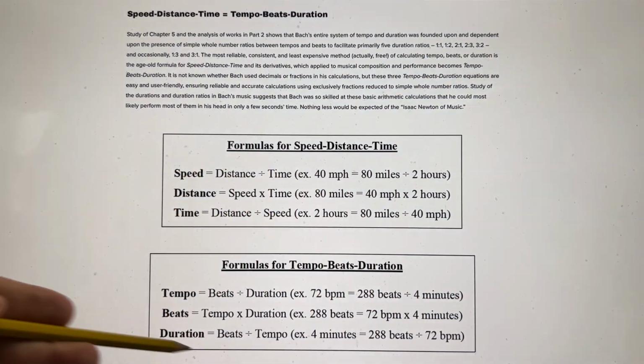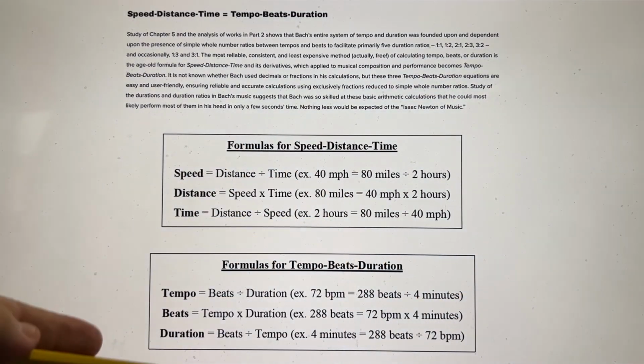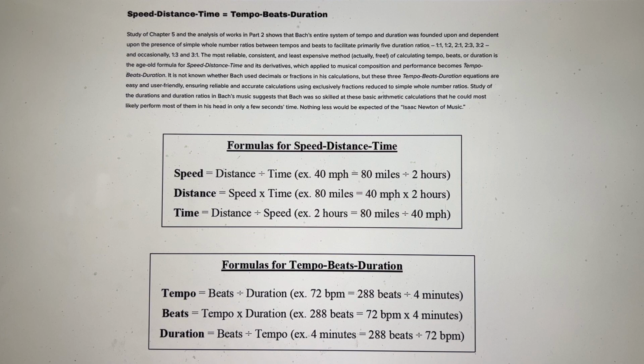So any way you look at it, Bach could have calculated anything he wanted to calculate using this formula for tempo, beats, and duration. And let me emphasize again that this was something Bach didn't have to write out and do on scratch paper and toil with for like an hour long before he did it. No, these are formulas he could have done in his head quickly, even with fractions and decimals.